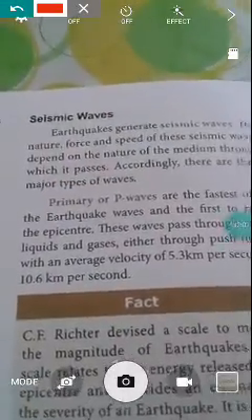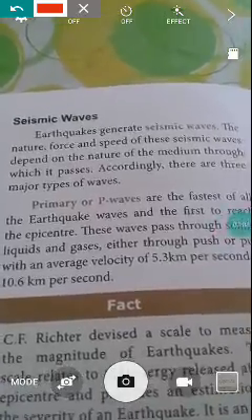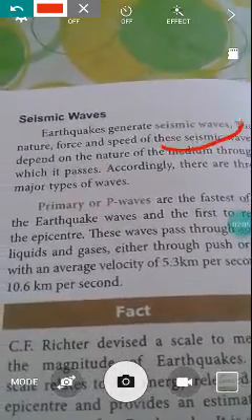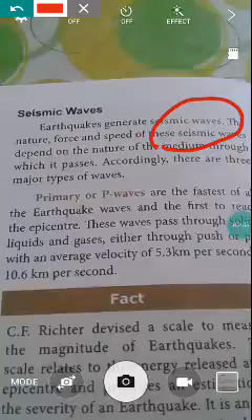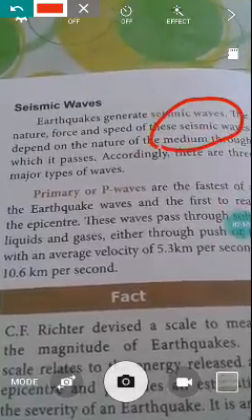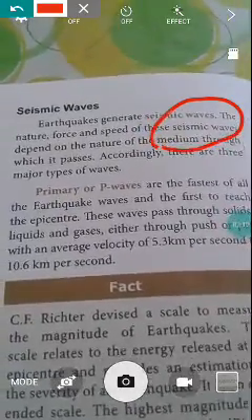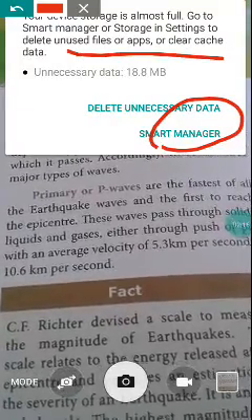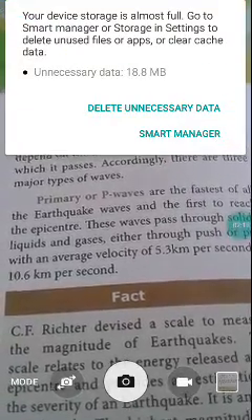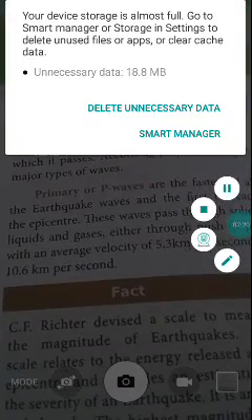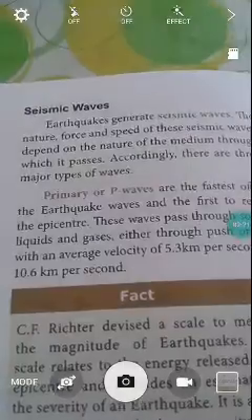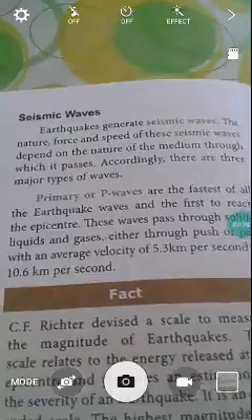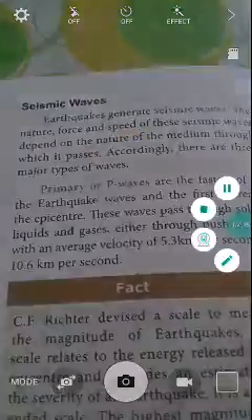Based on this, the earthquake waves are generally called seismic waves. The nature, force and speed of these seismic waves depend on the nature of the medium. According to this, there are three major types of waves.